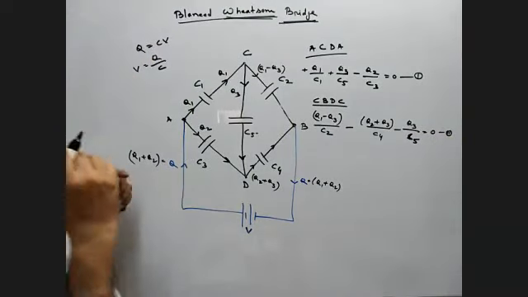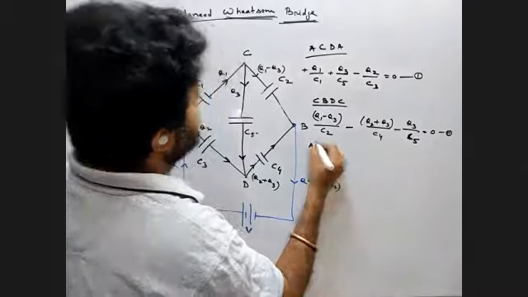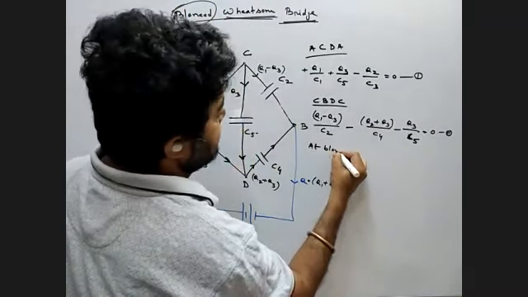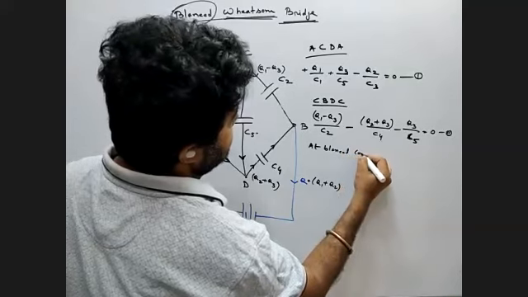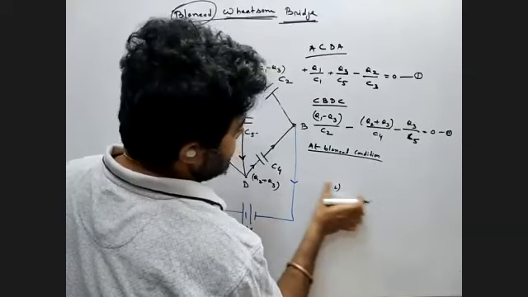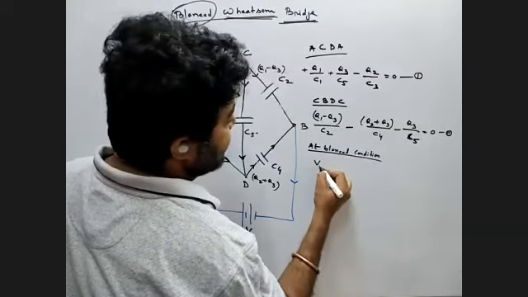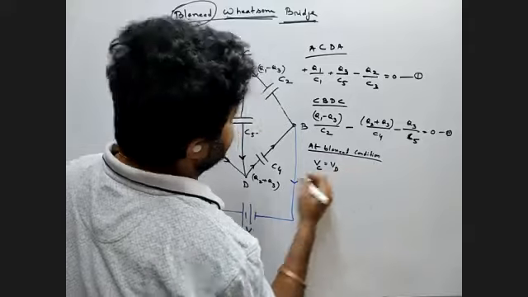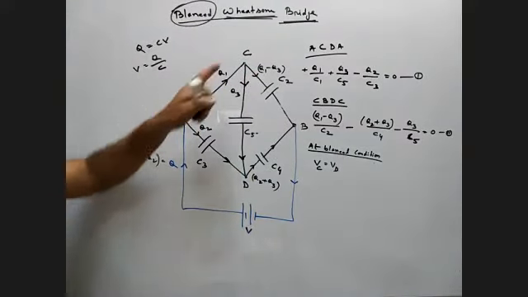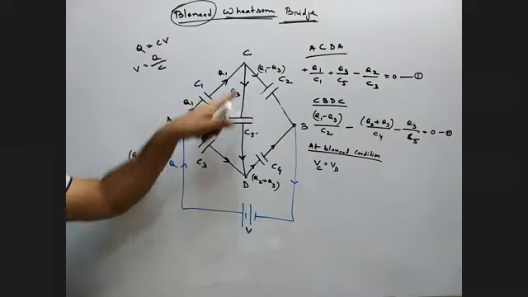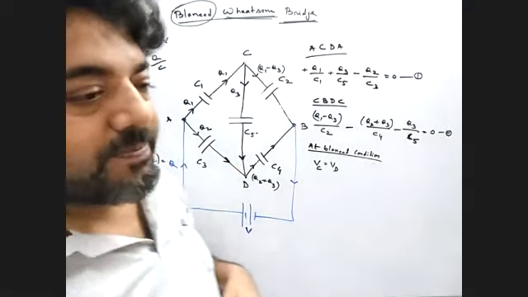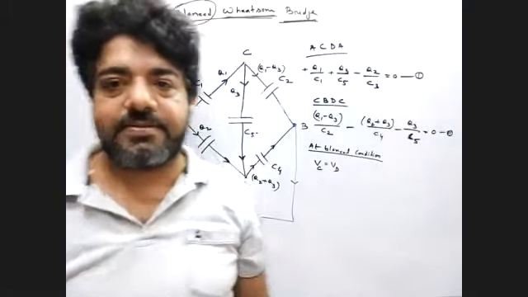Now see, at balance condition. What do you mean by this one? Balance. At balance condition, voltage of C and voltage of D are equal. If the voltage of C and voltage of D are equal, what do you mean by potential difference?